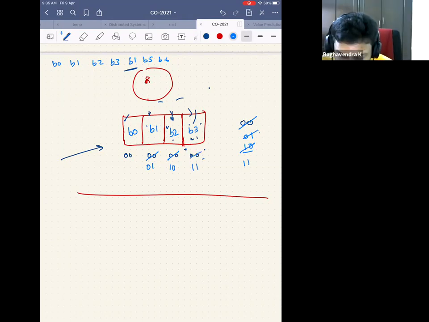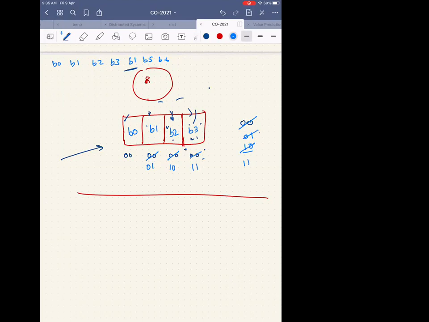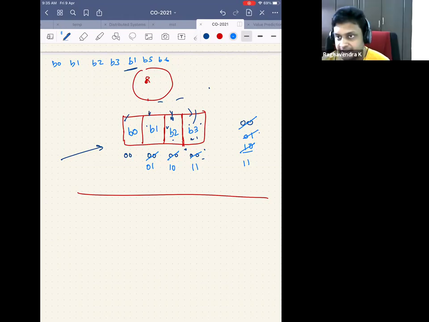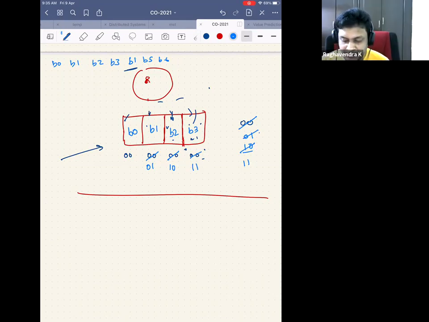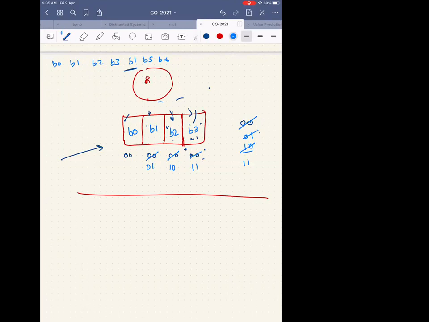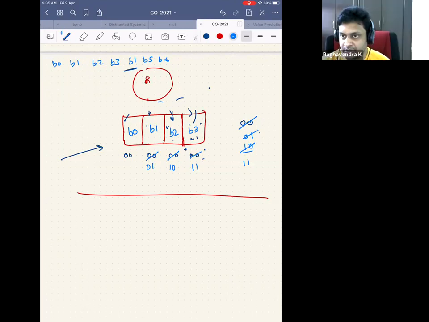Now B1 came. What will you do? Anything can happen, right? So I just told you what to do for B1. Maybe we can directly go to the cache and search for B1. Yeah, you'll search in the cache, but you will not increment or decrement or do anything about the counter. No, sir, we won't do anything. Then B0 came. You don't do anything about the counter. No, sir. When B5 comes.